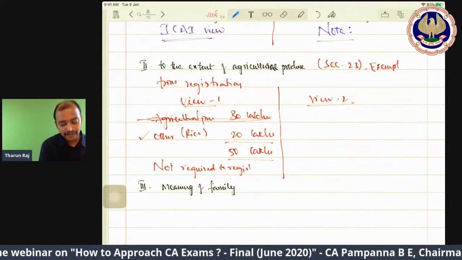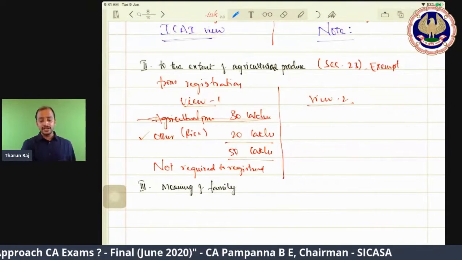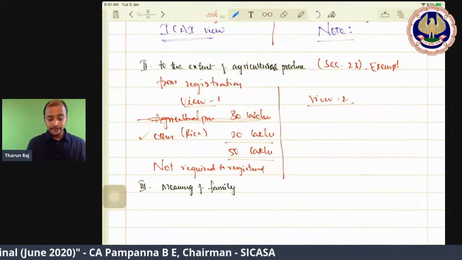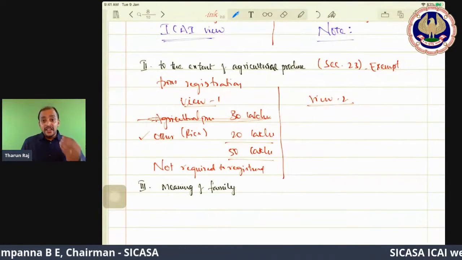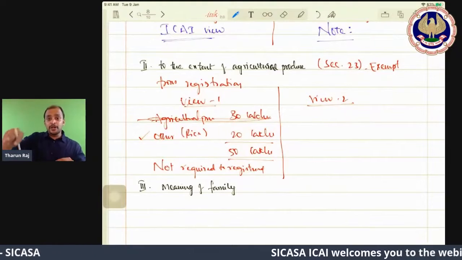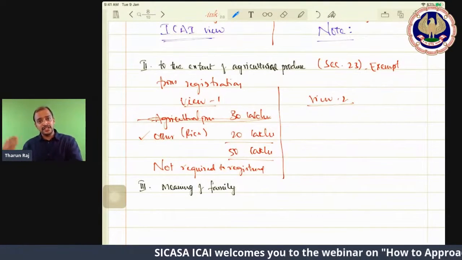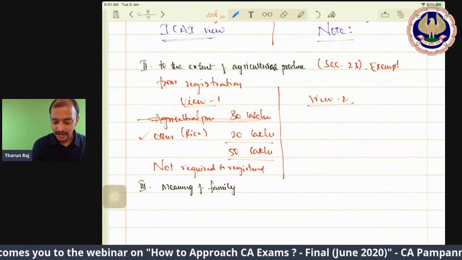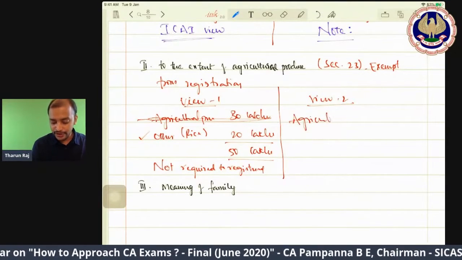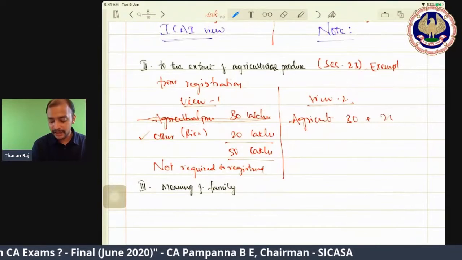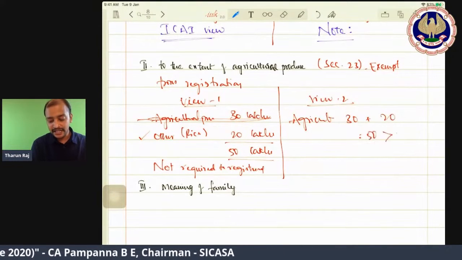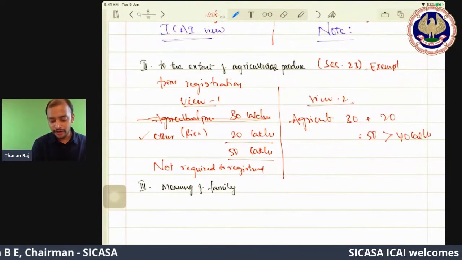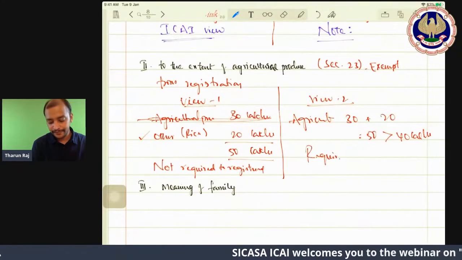This is one way of interpretation. View 1: not required to register. View 2 is that if that person is selling some other produce along with agricultural produce, then these two should be taken together. Agricultural produce 30 plus other 20, so 50, which exceeds 40 lakhs, so therefore required to register.